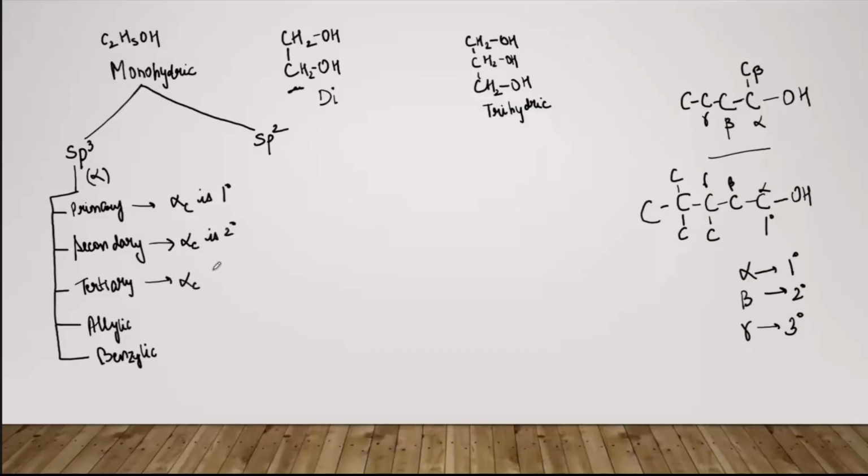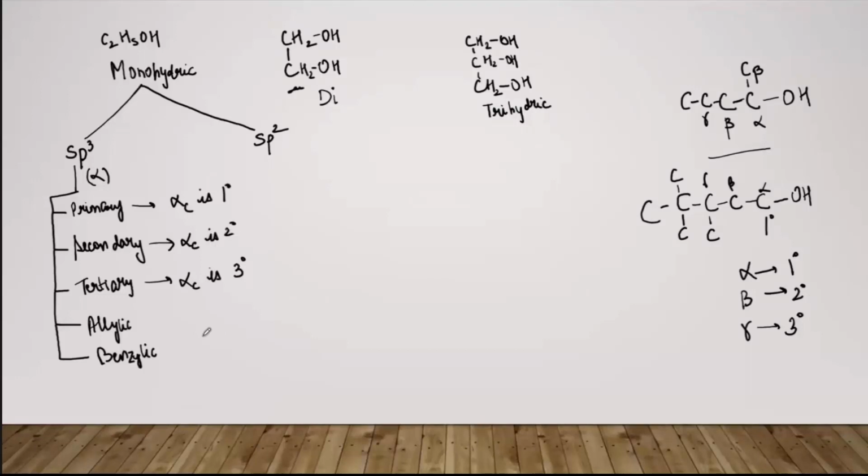Similarly tertiary के केस में भी alpha carbon should be 3 degree. 3 degree से ज़्यादा नहीं होगा, because we are talking about the functional group. Obviously one carbon can be attached to 4 carbon atoms, but अगर functional group attached है तो 3 options ही बचते हैं, right? Now coming to the allylic alcohol.